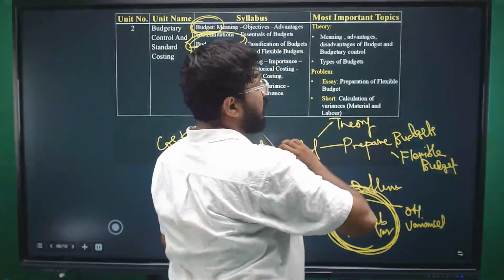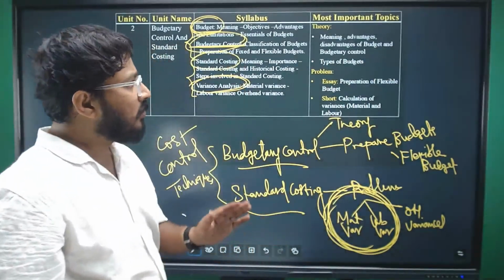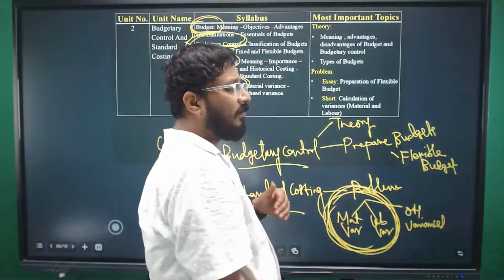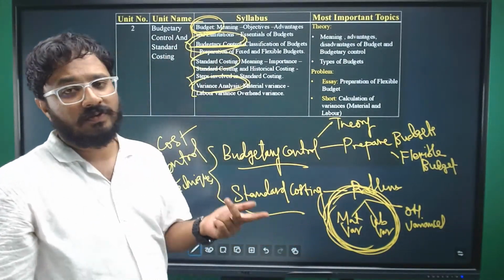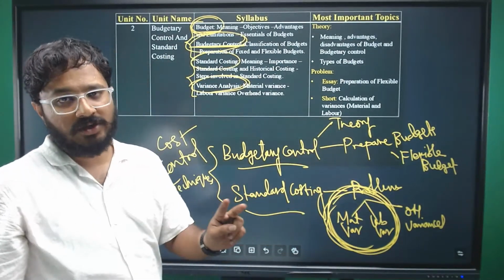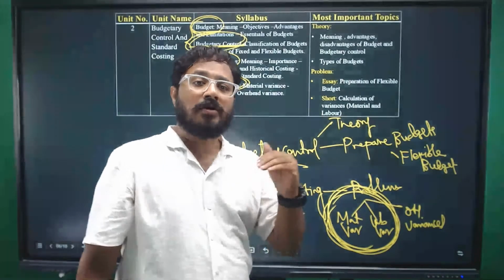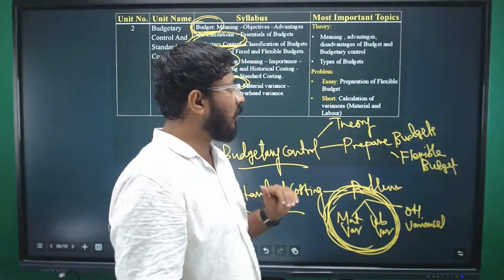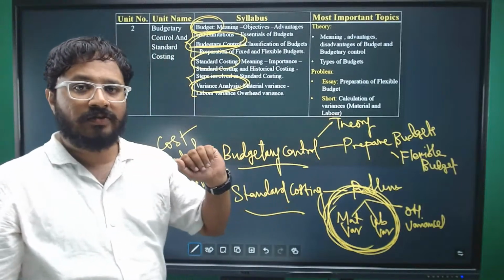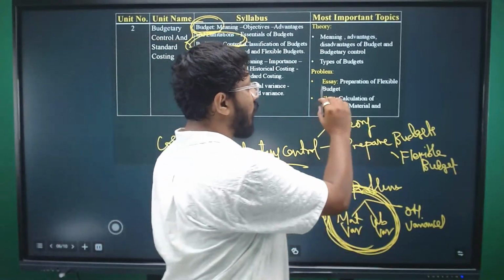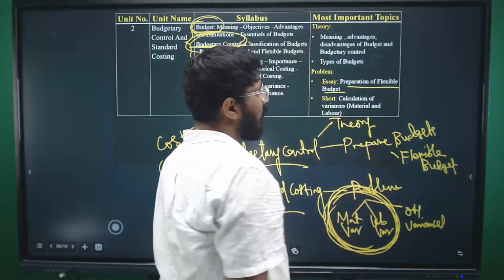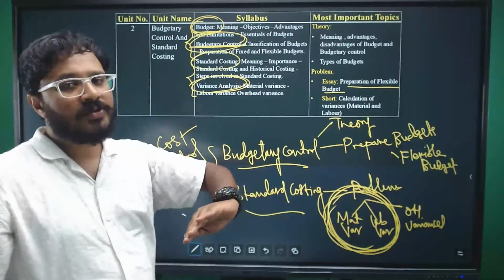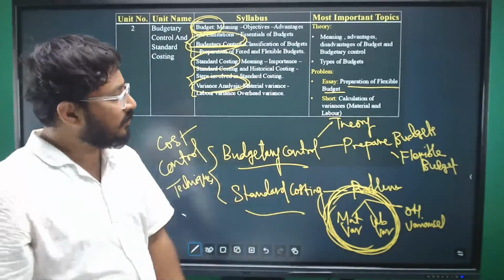Look at the important topics in this. Meaning, advantages and disadvantages of budget and budgetary control theory. Mostly types of budgets. We have various types of budgets: fixed, variable, fixed and flexible. Based on time period, we have long-term budget and short-term budget. We have already covered these in the video lectures. When it comes to problems, only flexible budget related problems are coming if you analyze the past papers.